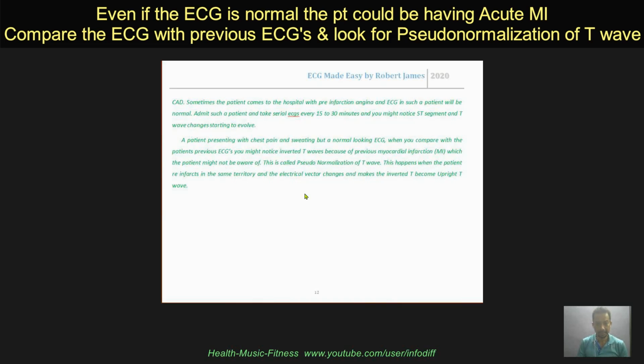So if the ECG complements a diagnosis, it is very good. Sometimes the ECG changes will come after 6 hours, 7 hours, and sometimes the troponin T test might not come positive at all, and in subendocardial infarction it might not come positive, and sometimes it will come positive after a few hours. So we cannot wait for that long, because the therapeutic window to thrombolyse the patient with streptokinase or urokinase or tenecteplase or whatever is very small, and the best effects you will see if you give these drugs, thrombolytic therapy, in the first 4 hours, first 6 hours.